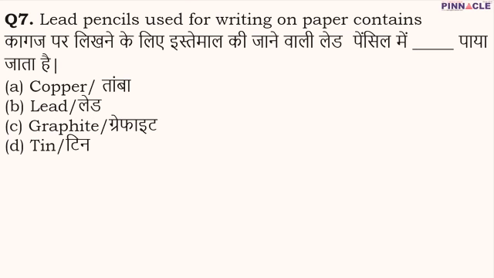Now let me tell you something about graphite. What is graphite? Graphite is an allotrope of carbon. Altogether carbon has 3 allotropes. One is graphite, another one is diamond, and the third one is Buckminster fullerene. Talking about graphite, it is a very good conductor of electricity, despite the fact that carbon is a non-metal. And graphite is soft. So this is about question number 7.